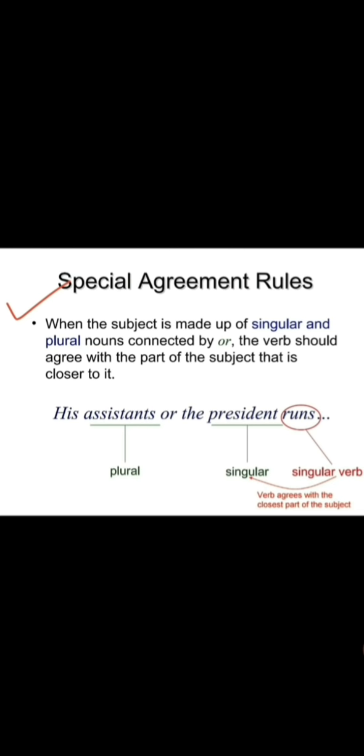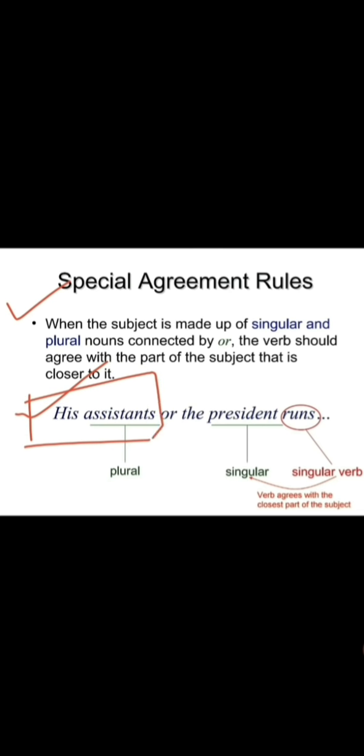Exactly opposite. Just have to change the sentence here and there. First we have a singular subject. After that we had a what? Plural subject. Now we are going to use plural subject as the first and singular subject as the second. See here, the same thing I did here.